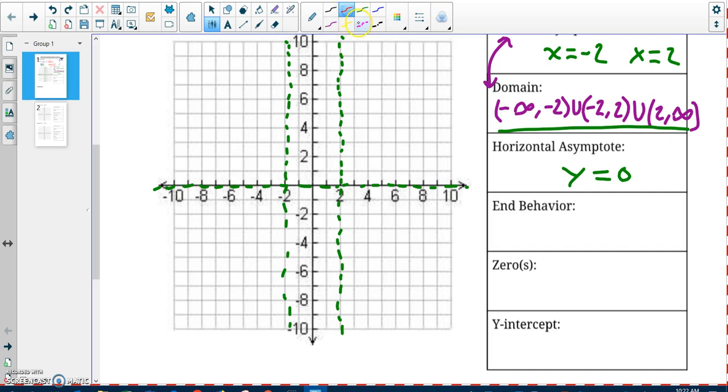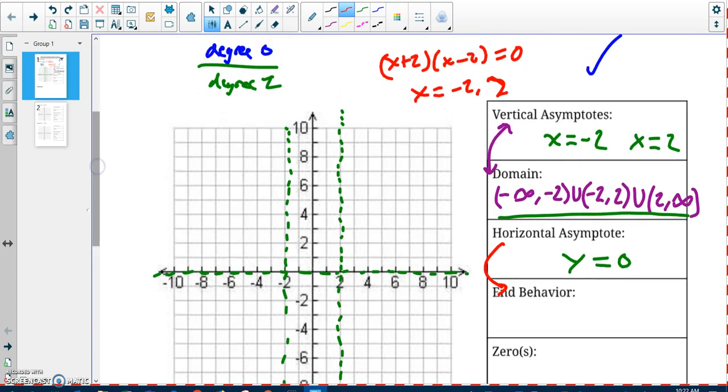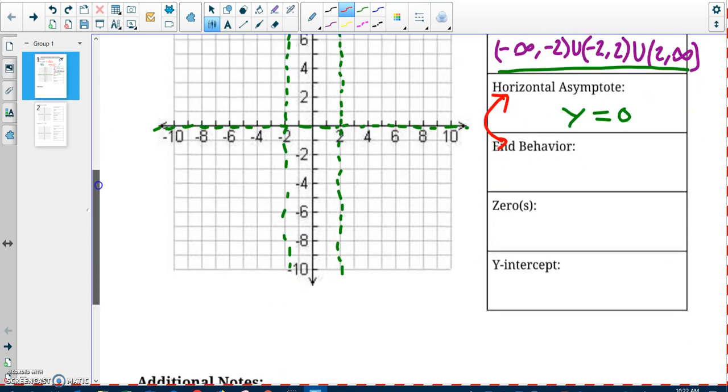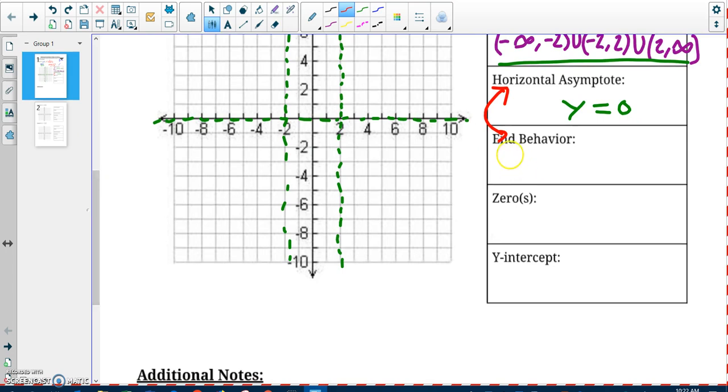And the horizontal asymptote directly ties in with end behavior. Something that's good to remember is thinking about vertical asymptotes and domain being connected, and horizontal asymptotes and end behavior being connected. Because if I have y equals 0 as a horizontal asymptote, that just means as I go off the graph to the right, my y's are going to go to 0. And as I go off the graph to the left, my y's are going to go to 0. That notation is exactly the same as what we use in polynomials, so it should be familiar.